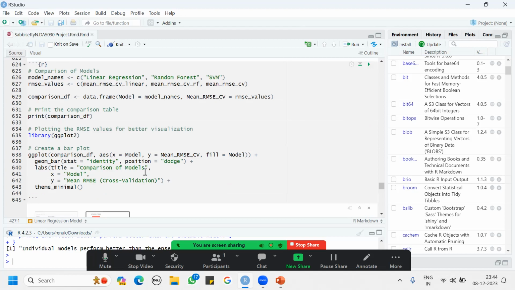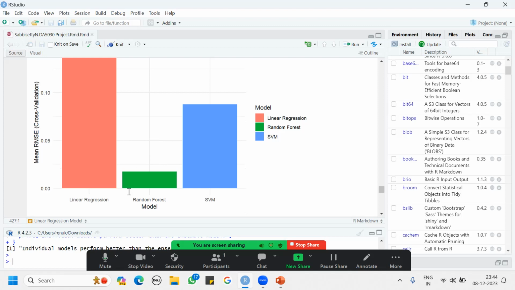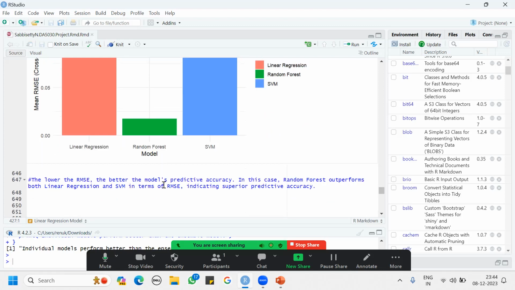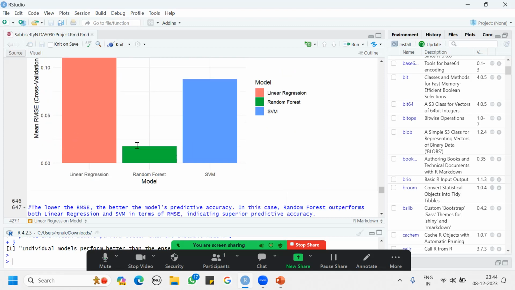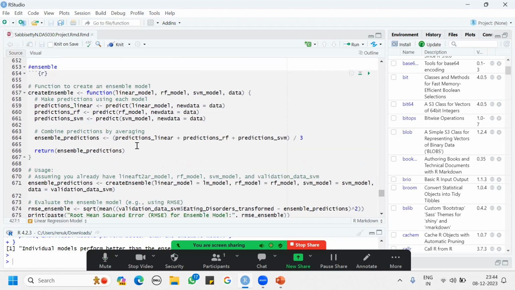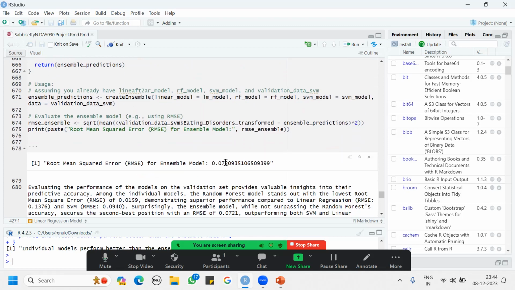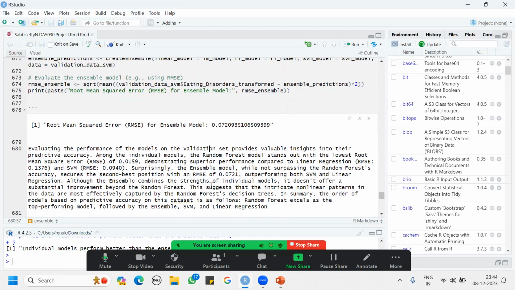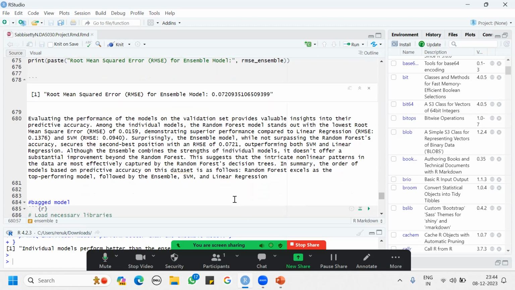So I did a comparison of models on the data set. It shows that random forest is a very good fit for this data set compared to linear regression and SVM. First we'd go for random forest, then SVM, and then linear regression. Then we did an ensemble, where we made predictions by averaging. The root mean square error we got is 0.072, which performs well compared to linear regression and SVM, but somewhat worse when compared to random forest.